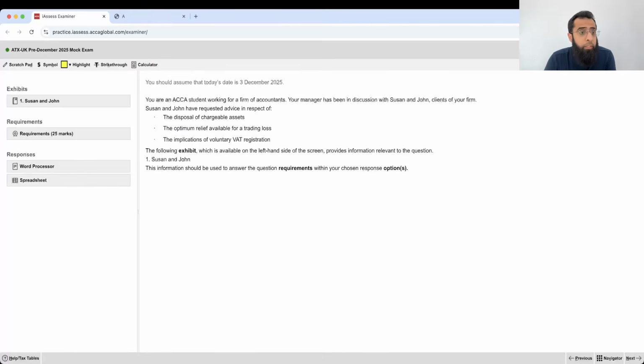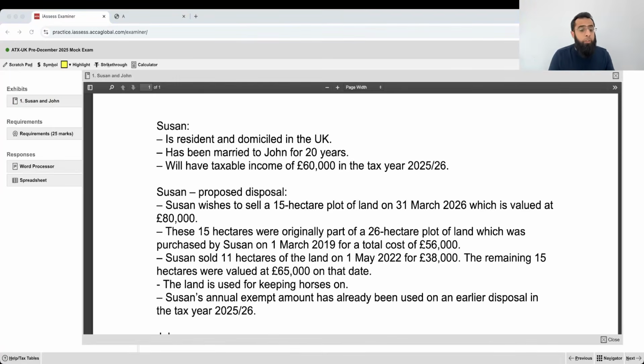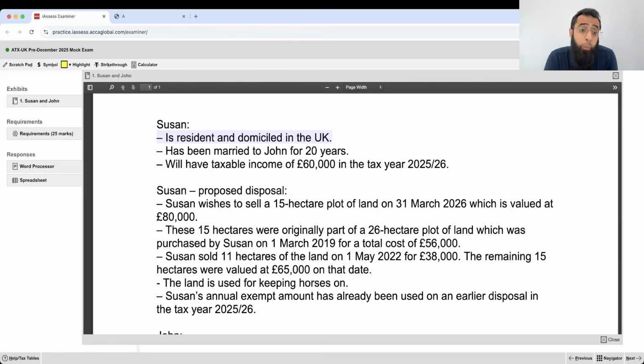So let's look at exhibit 1, Suzanne and John. I want you all to listen to me very carefully as we move forward. Suzanne is resident and domiciled in the UK. Suzanne has been married to John for 20 years. Suzanne will have a taxable income of £60,000 in the tax year 25-26. So this shows that Suzanne is currently a higher rate taxpayer if she gets anything additional, because taxable income of £60,000 shows that the basic rate band of £37,700 is already used.